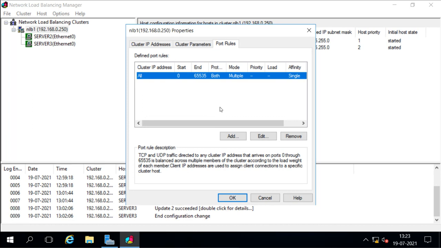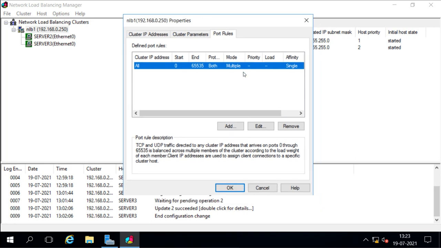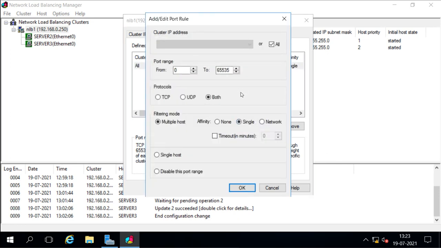Now by default, what is the port rule? And for this we have to tune the port rule first. So when you see the default port rule, if you try to edit it, this is the default port rule, and what it says here is that it is for all the IP addresses of the cluster. Remember, for all the IP addresses of the cluster, that means if you have multiple IP addresses given to the cluster, then you can choose different port rules for different IP addresses, and all means for all the IP addresses.